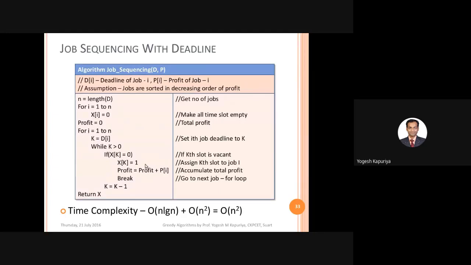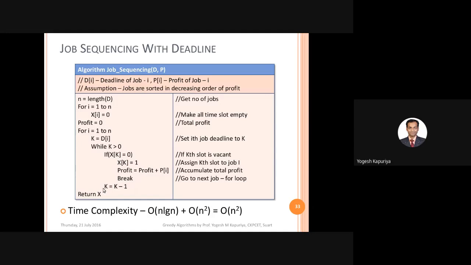That means the slot is occupied. Profit is equal to profit plus p of I, then break. This break is for this while loop. In case you are not finding x of k equal to 0, it will go to the next statement, which says that k equal to k minus 1. That means now you are looking at the previous slot.